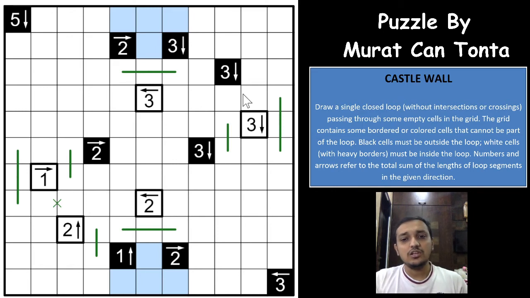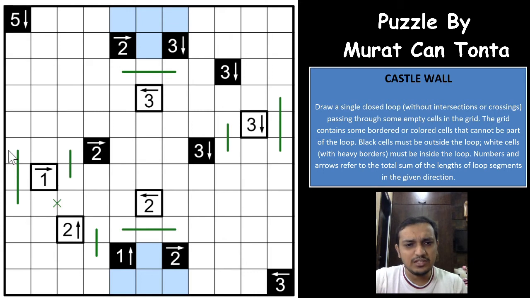This logic even applies to a clue that is quite far from the edge. Let us assume a black clue here, that is 3 cells away from the edge. This is the clue and behind it you have an edge.